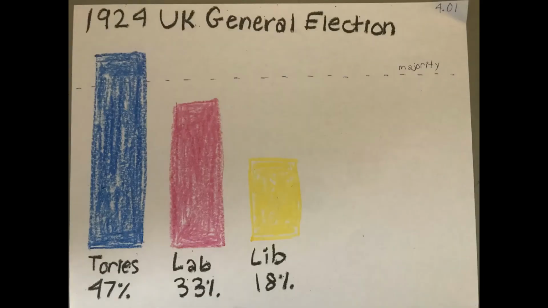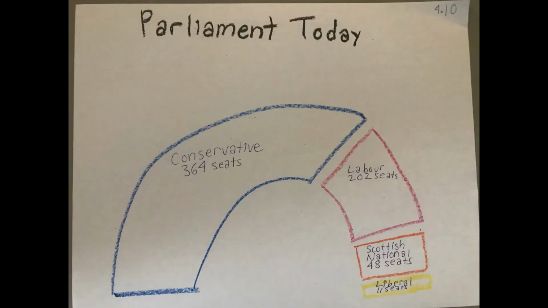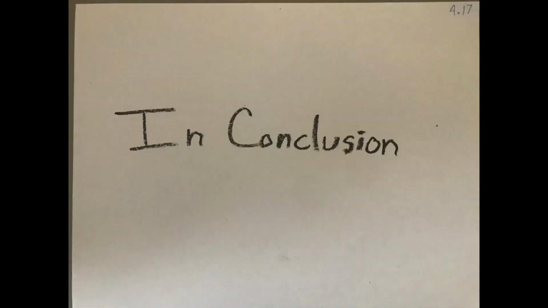But in the end, enough Liberal voters threw a tactical vote to the Conservative Party to give them a majority in Parliament. In the end, the Liberals would never regain their place as the major centre-left party in British politics, and would forever be subjugated to either third or fourth place. The Conservative Party learned their lesson about calling early elections for no reason, and served the full 5-year term before giving Labour another chance to appeal to voters in 1929.